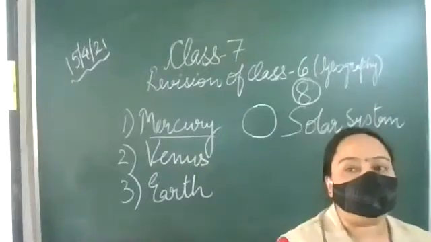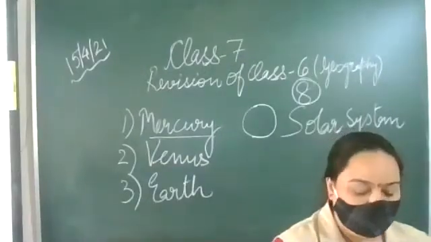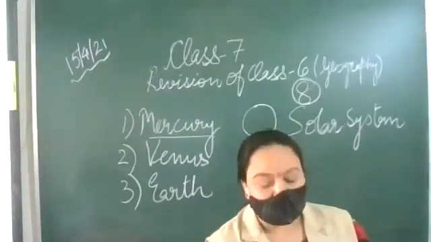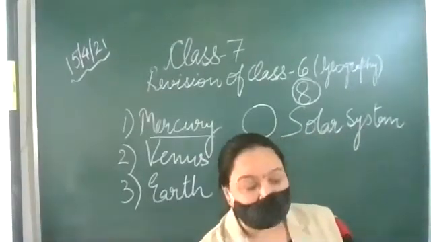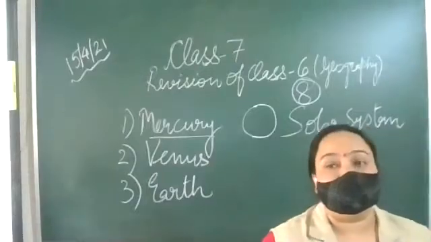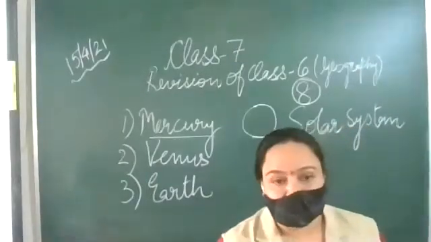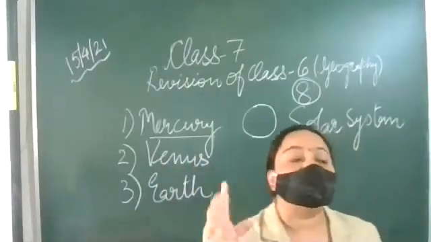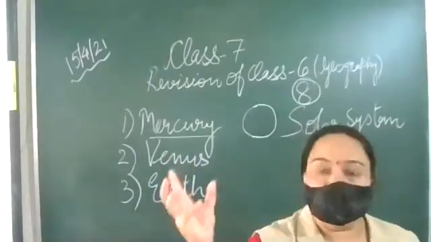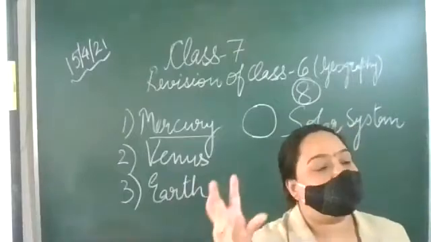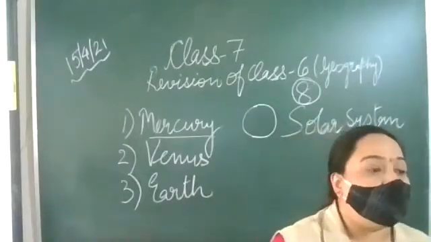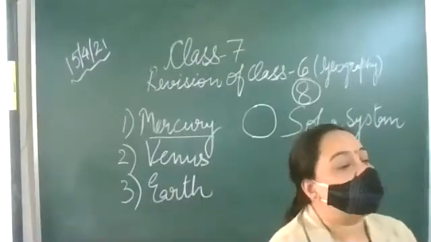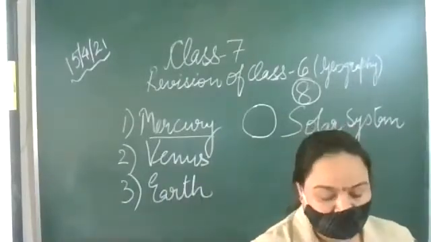The next is Venus. Venus is the second planet from the sun, and it is also called Earth's twin. Why is it called Earth's twin? Venus is called Earth's twin because it is similar in shape to the Earth. The shape of the Earth and the shape of Venus are the same. That is why we call it the twin planet. It is just similar to planet Earth.